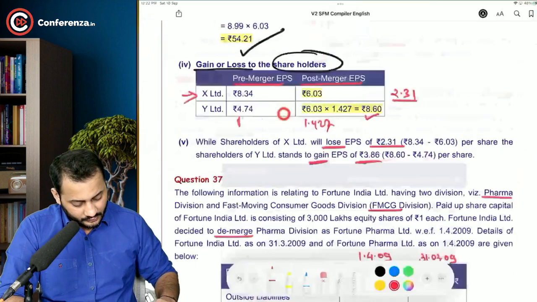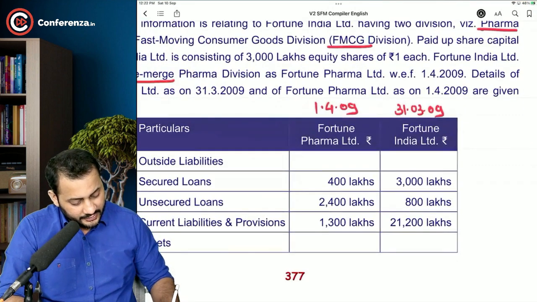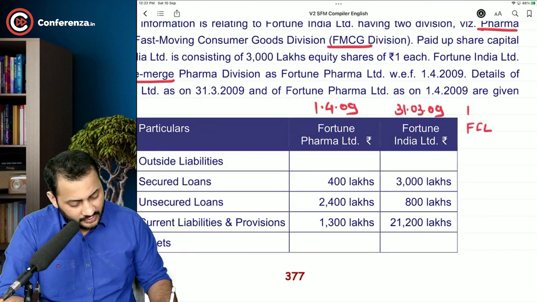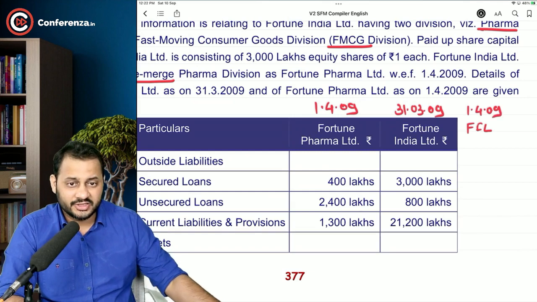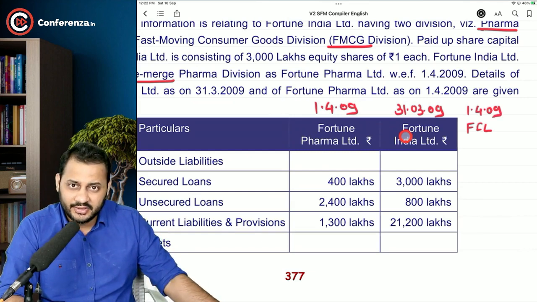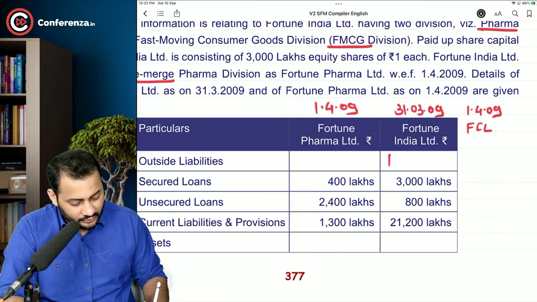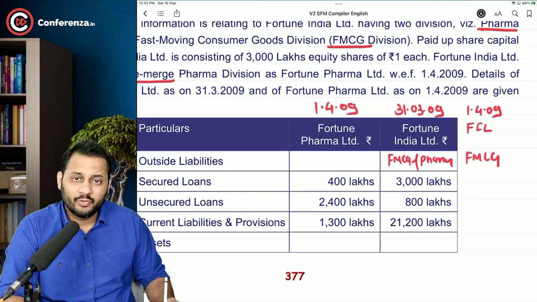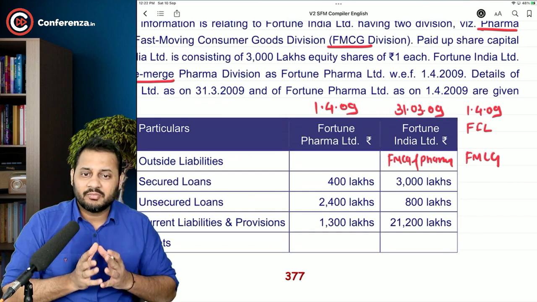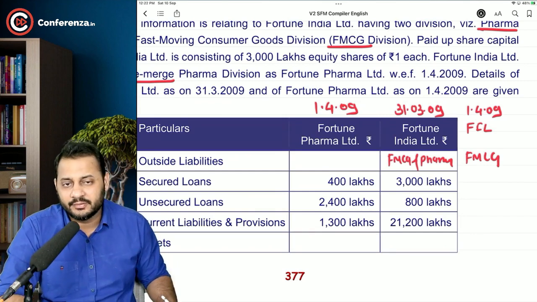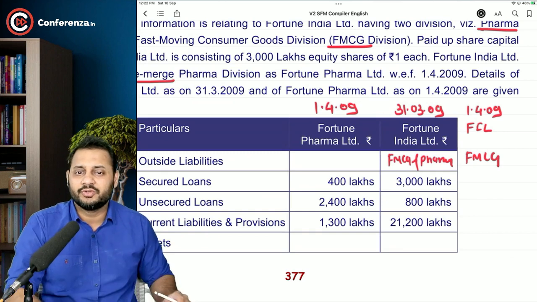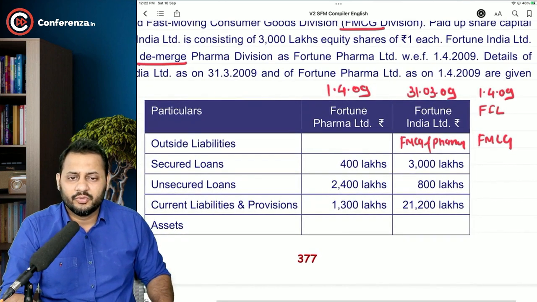Okay. So we can calculate the Fortune India Limited as of 2009. Understand, this is also Fortune India Limited and this is also Fortune India Limited, but this one includes FMCG and pharma, but this will include only FMCG. And how to calculate? Deduct the pharma values out of Fortune India Limited. That's it.